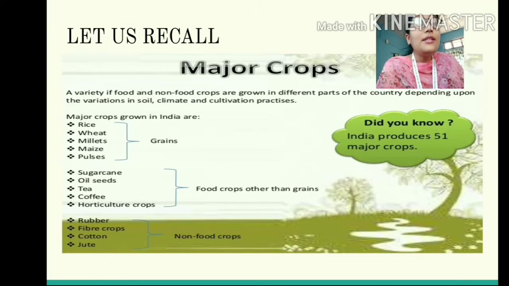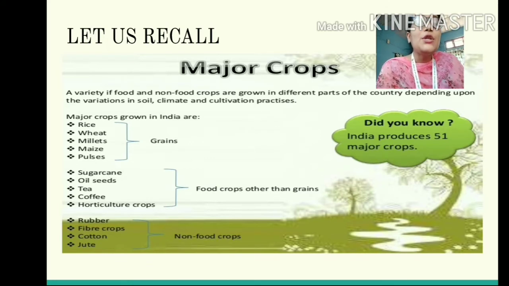So students, do you all remember what we discussed in our last class? In our last class, we discussed the major crops which are found around the world. And students, in this context, let me remind you that yesterday I gave you all a task to go through the PPT very nicely. And I hope you all have done that. So students, before proceeding with today's class, let us do a quick recapitulation of the major crops.